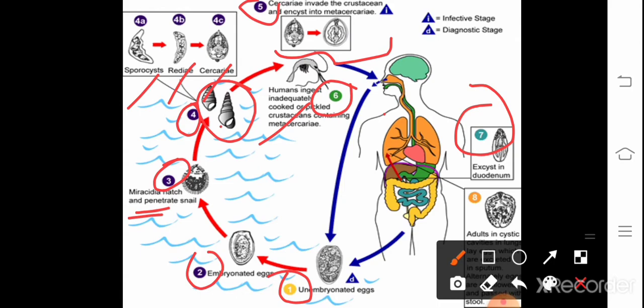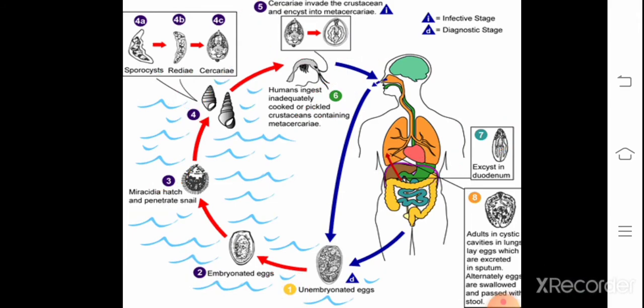The immature flukes then migrate through the liver, where they mature into adult flukes and produce eggs. So eggs will be produced in the liver. In humans, maturation from metacercaria larva into adult flukes usually takes about 3 to 4 months, and this cycle repeats. Clear? It causes a disease in sheep which is called liver rot. So this is about the life cycle of Fasciola hepatica.